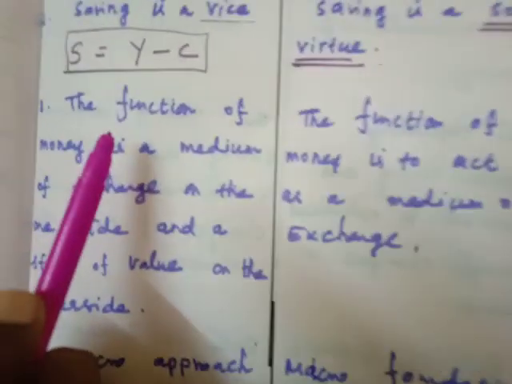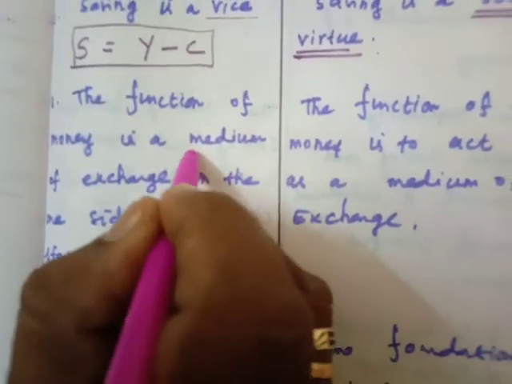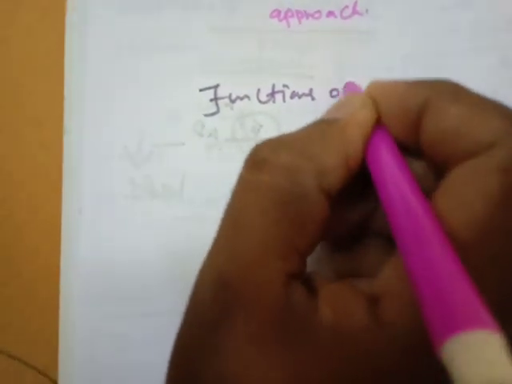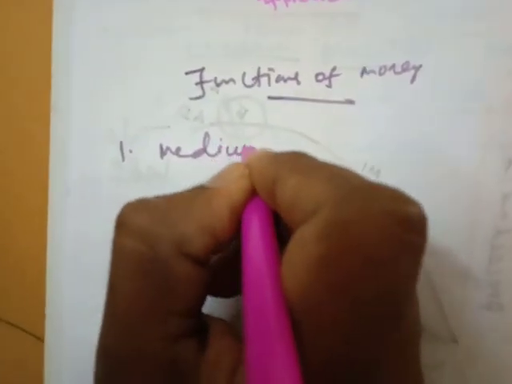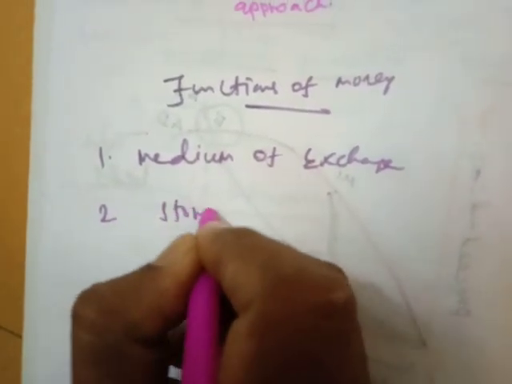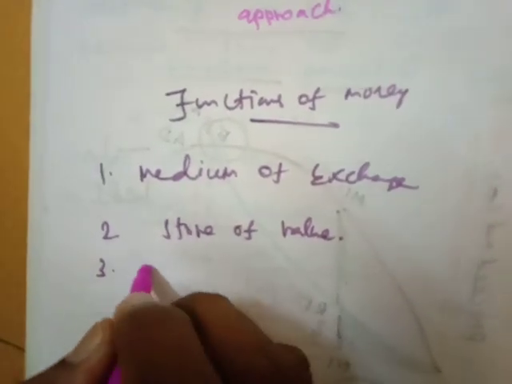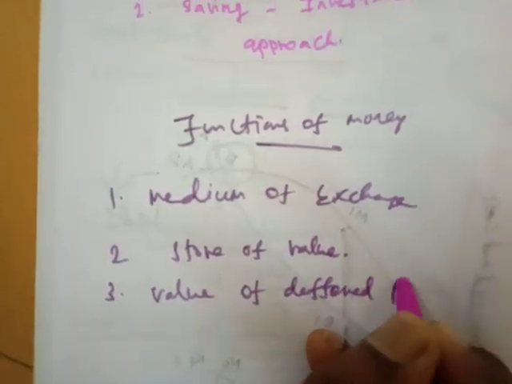And the third difference: in the Keynesian theory, the function of money is a medium of exchange. There are important functions of money. One is medium of exchange. Second is store of value. And the third one is standard of deferred payments. So these are the very important primary functions of money.